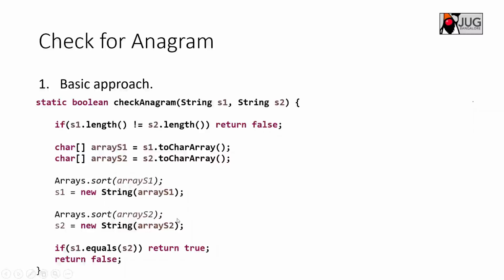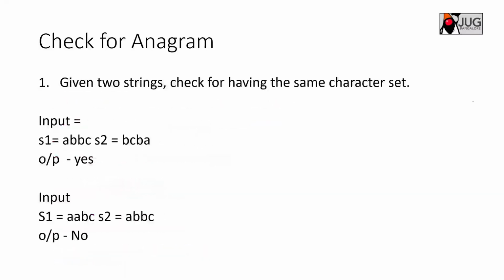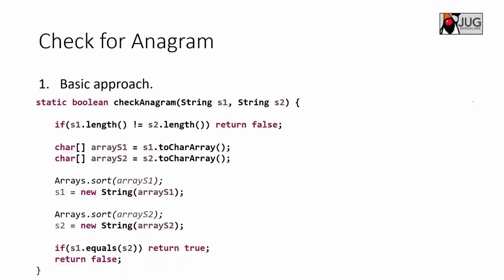2n log n is nothing but n log n, constant term, and the comparison is just a constant work, big O of one, so that's fine. But altogether it is big O of n log n time, which is not a good one. So how will you solve that problem? The anagram problem. The naive or basic solution is not a good way.